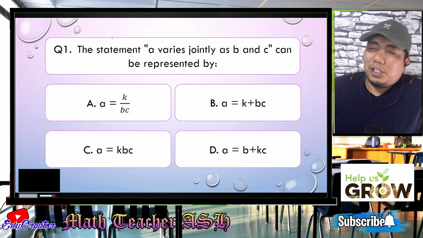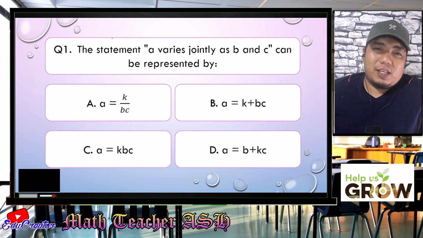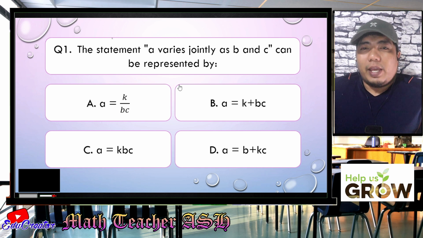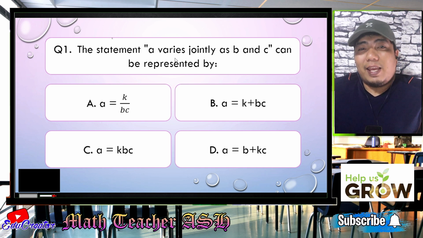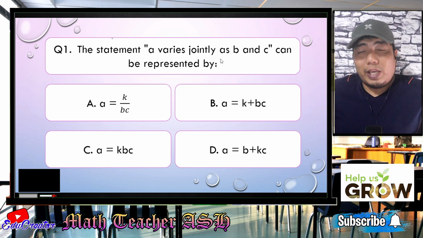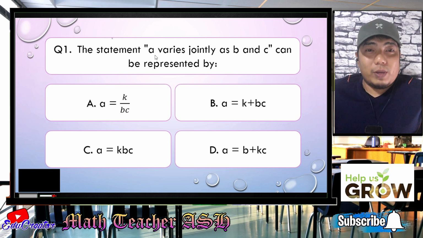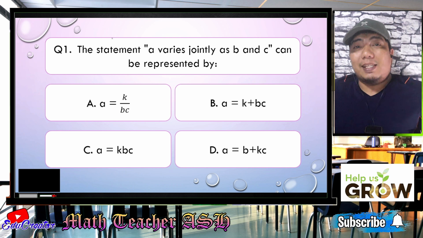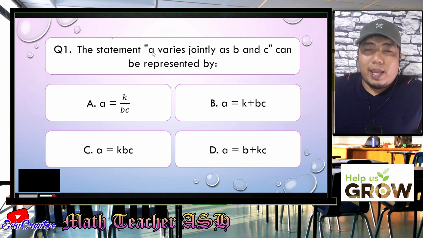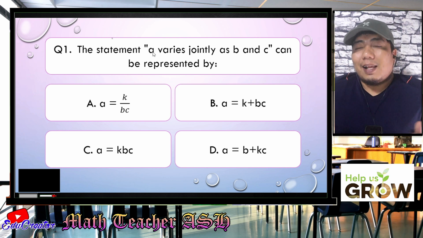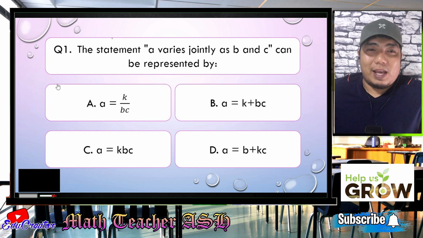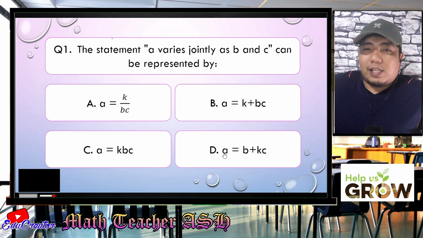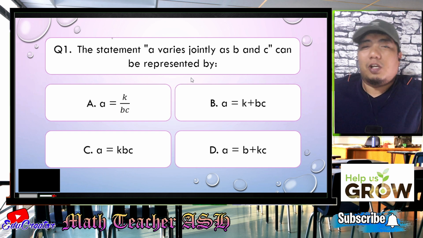Alright, math learners, this question is very easy because what we need to do is just translate the given statement into a mathematical statement. Here we have A varies jointly as B and C. So our A is the one on the left side of the equation. All choices have A on the left side, that's correct.